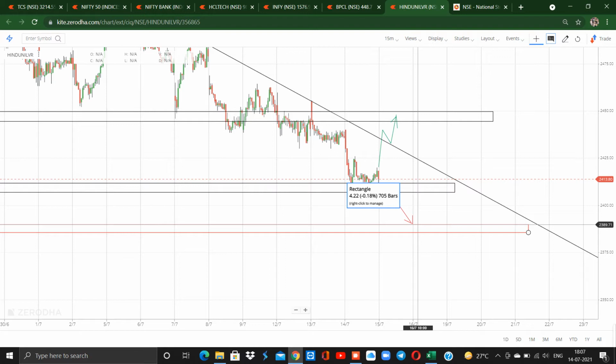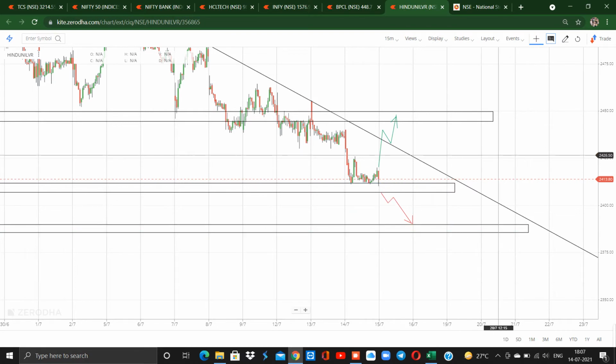Tomorrow's Thursday, so it's an expiry day. Those who are trading the options, trade with a minimum quantity. That will be safer for trading in options.